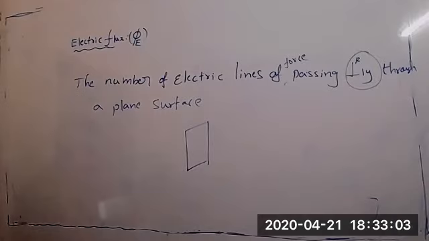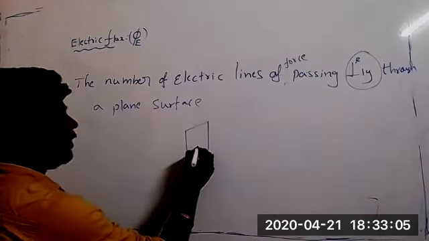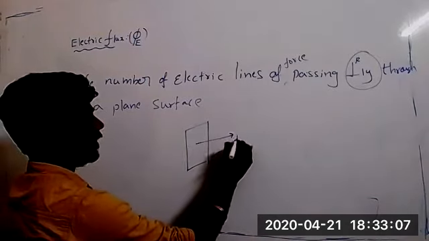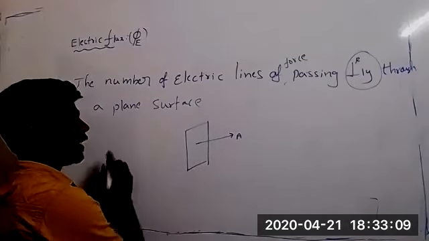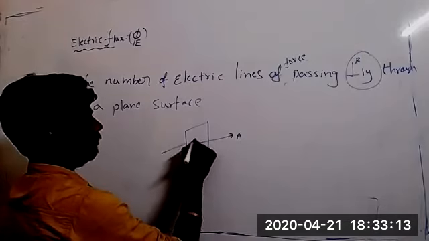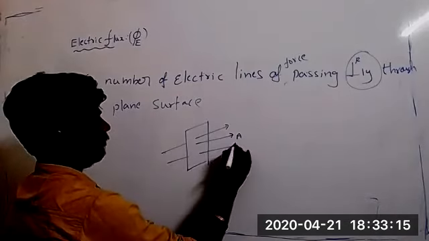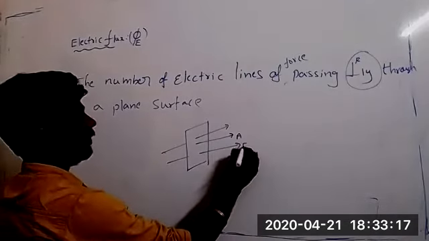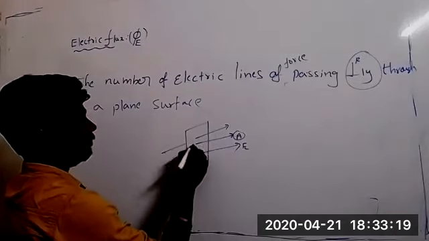If it is not passing perpendicularly, then that is not a flux. Now see, what is the area vector for this? Either this direction or this direction, we can say. Now electric lines of force are passing like this. It is the electric field, and this is the area vector.